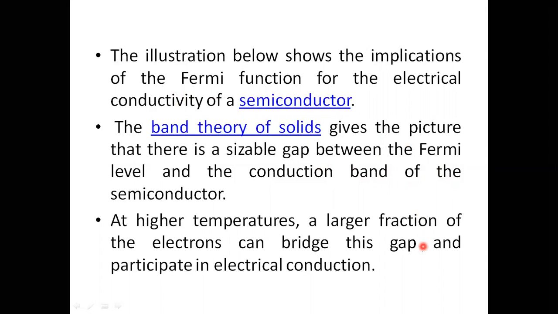The origin of this band gap between valence and conduction band can be explained with the help of band theory of solids. This can be explained with the help of the KP model, the Kronig-Penney model. KP basically explained the existence of the forbidden energy gap between valence and conduction band. This we will discuss later on.